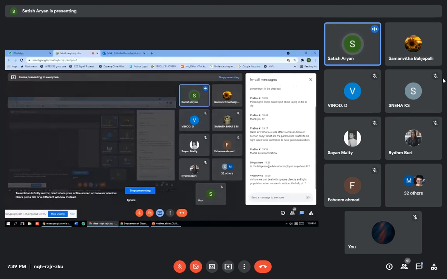Yeah. Thank you, sir. And one more question from Vaibhav. Sir, how can we deal with opaque objects and light pollution when we use VLC without the help of RF?